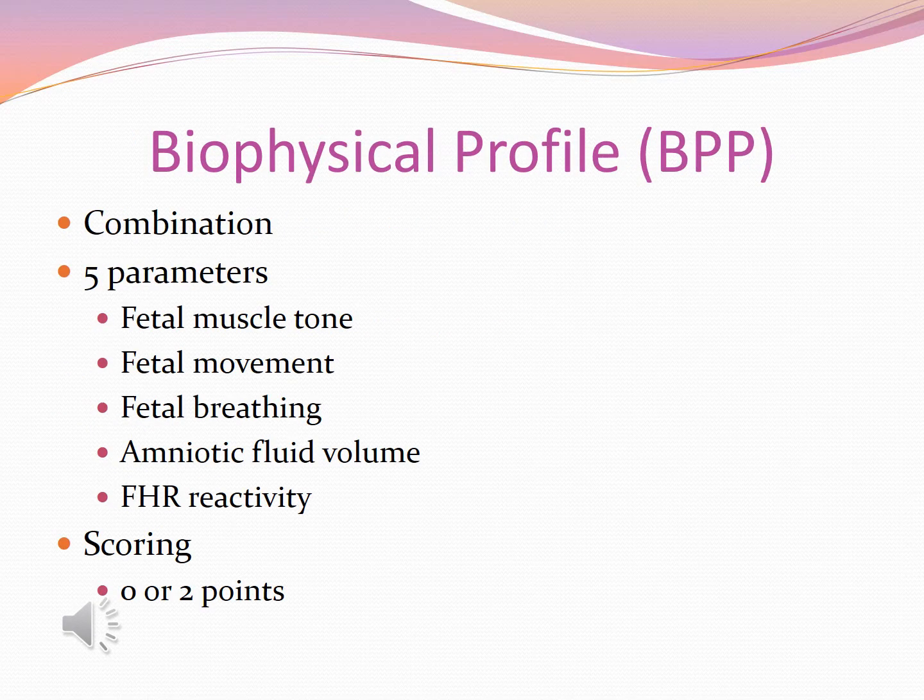The biophysical profile combines electronic heart monitoring with ultrasonography to evaluate fetal well-being on multiple variables. Each category receives a score of 0 or 2 points. There is no scoring a 1 on this test. The fetus either meets criteria or it does not. The total score is then used to determine fetal well-being. A score of 8 or 10 indicates fetal well-being. A score of 6 is equivocal and requires follow-up in 24 hours, and a score of 0, 2, and 4 are abnormal.